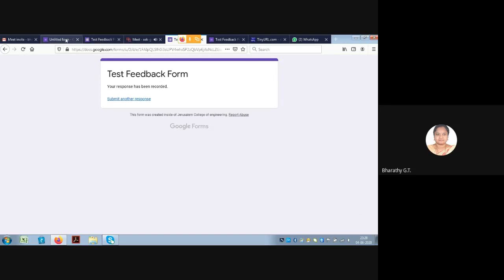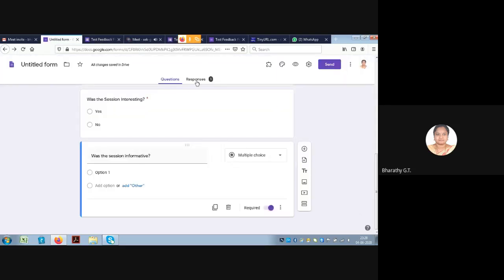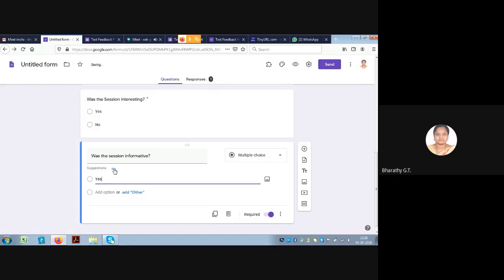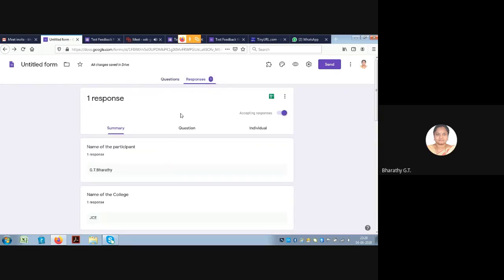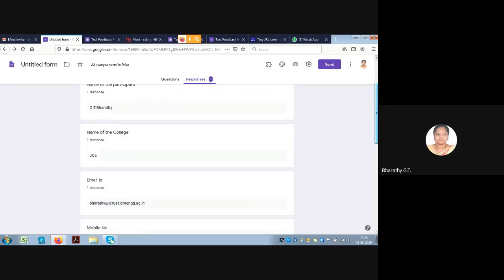So as and when you submit the form, you can see the responses will go on increasing. Once you click on this response, you can see the analysis of it. So I thank all the participants for your response. So when you click on this response here, you can see all the data in a single click.